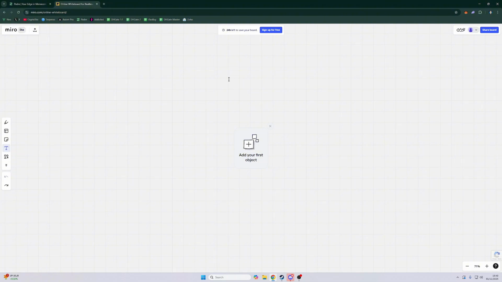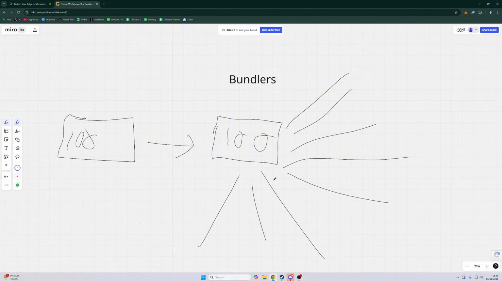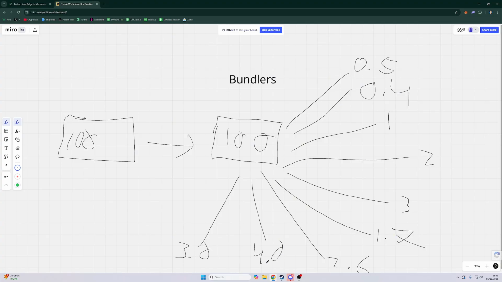So the first thing we're going to talk about is bundlers. What bundling is, basically, you have your main wallet. You can have, I don't know, let's say 100 Sol in here. You send it to a distributor. This is called a distributor wallet. When you pay for bundlers, you can have a distributor. So you send 100 Sol here, and this distributor distributes it to like 15, 20 or 30 wallets. So when this distributor sends the balance of 100 Sol, it sends like 0.5 to this, 0.4 to this, 1, 2, 3 Sol, 1.7 Sol, 2.6 Sol, 4 Sol, and then 3 Sol here. So that's what it looks like.